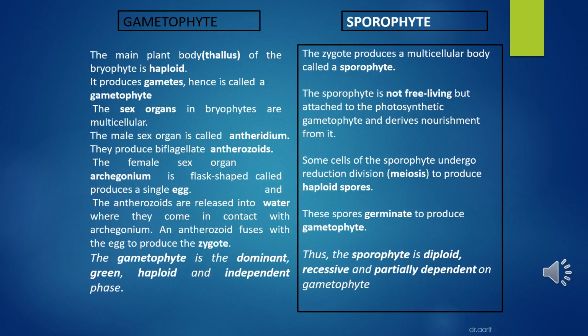The sporophyte is diploid, but the gametophyte is haploid. The sporophyte is partially dependent on the gametophyte.